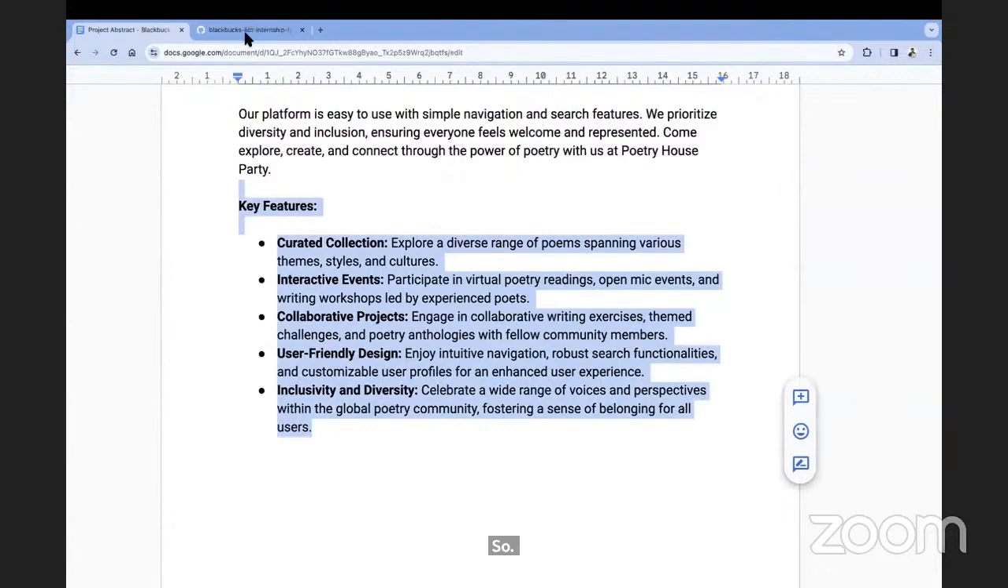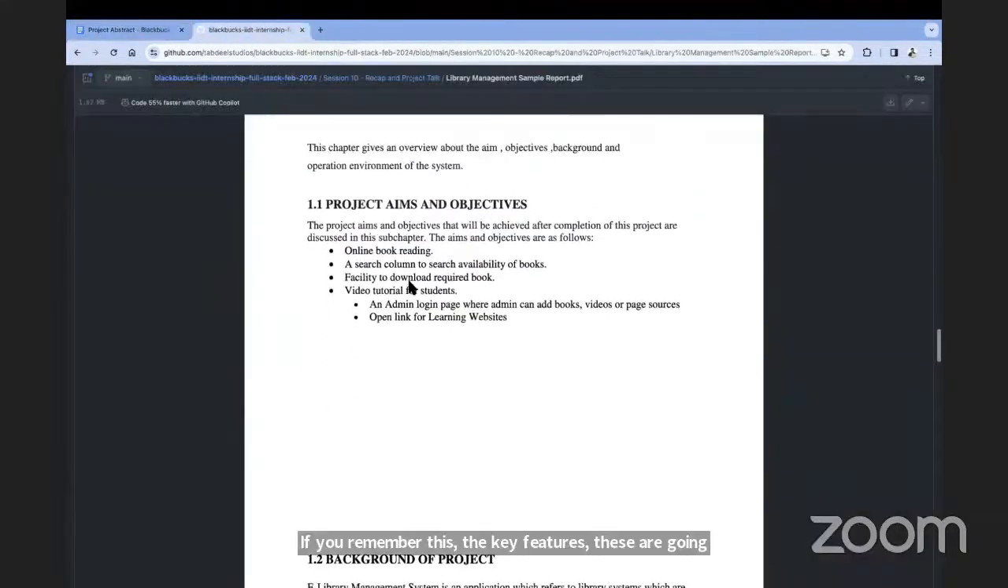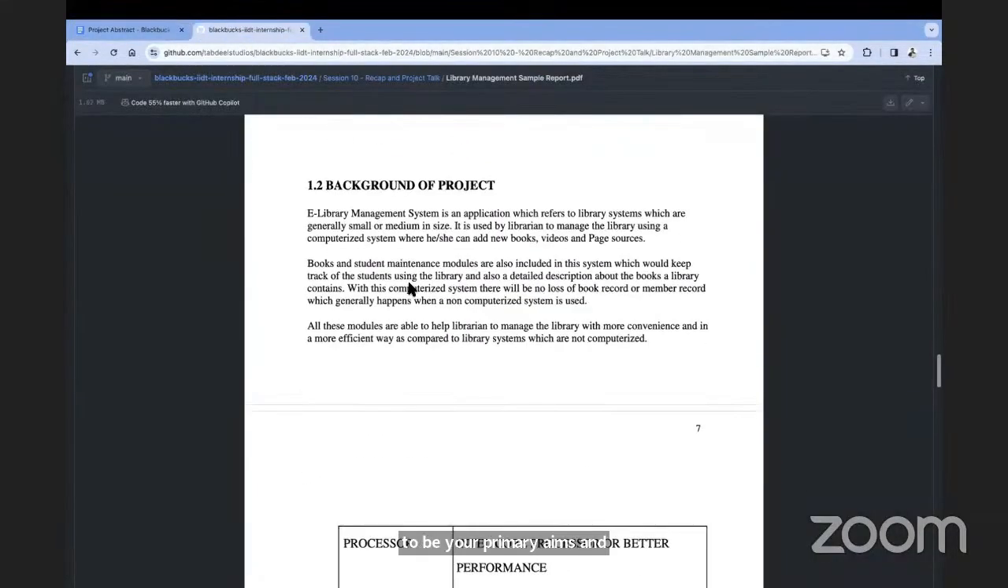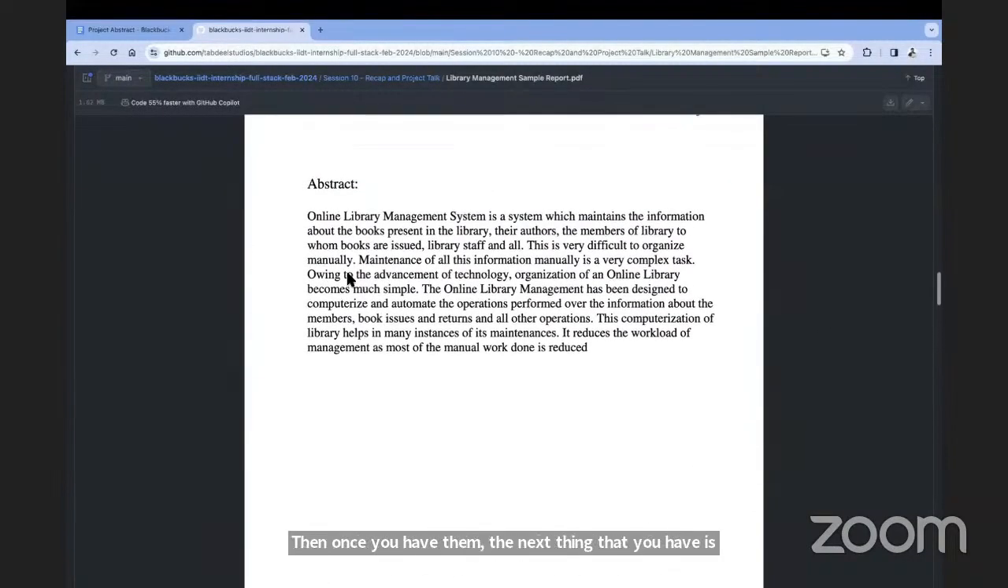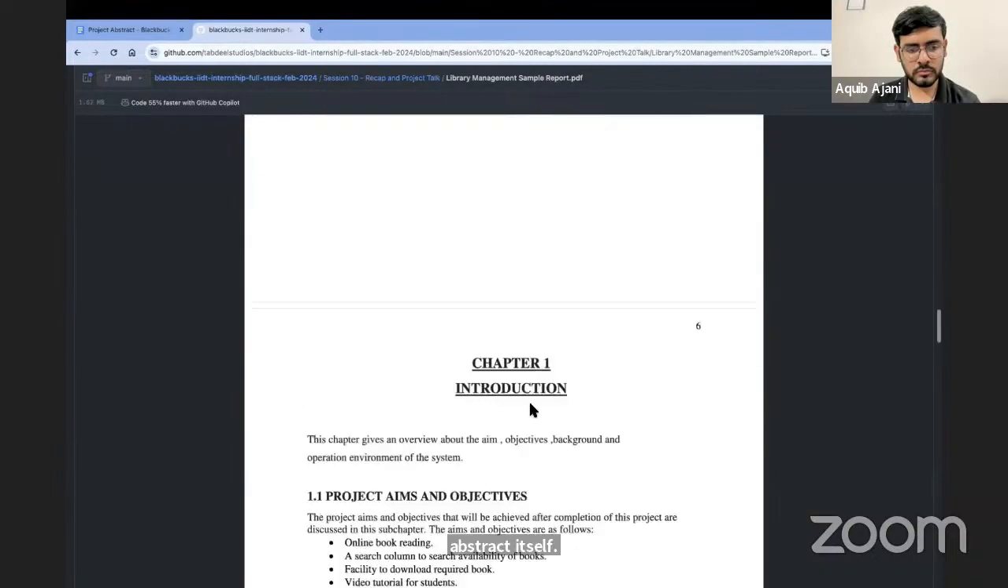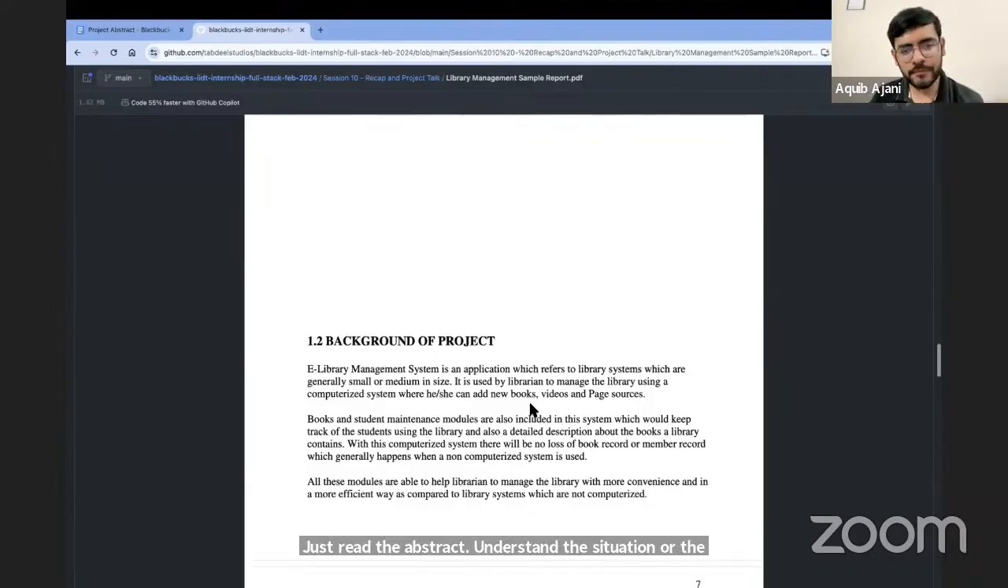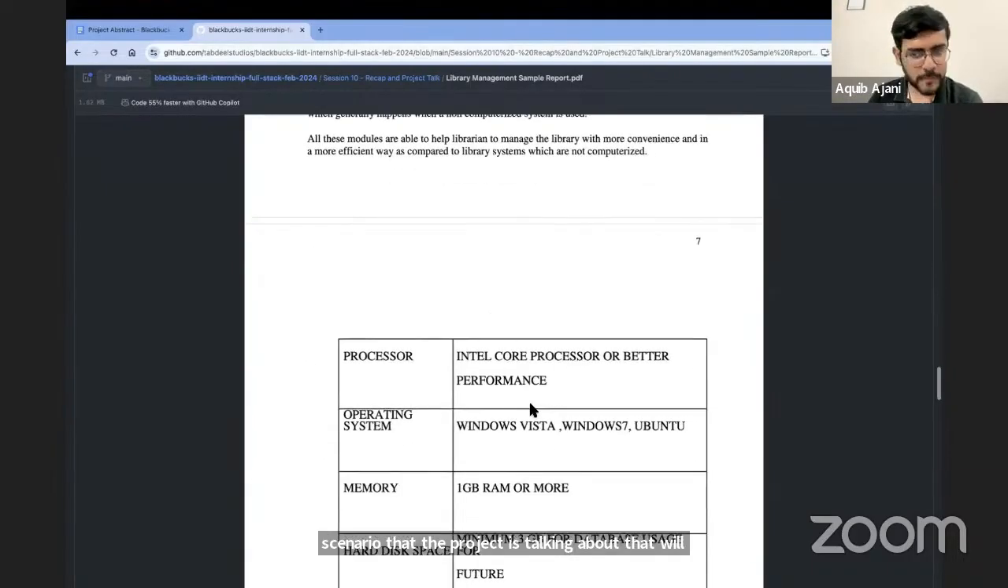If you remember this, the key features, these are going to be your primary aims and objectives, right? Then once you have them, the next thing that you have is the background. So this is again coming from the abstract itself. Just read the abstract, understand the situation or the scenario that the project is talking about. That will give you the background of the project.